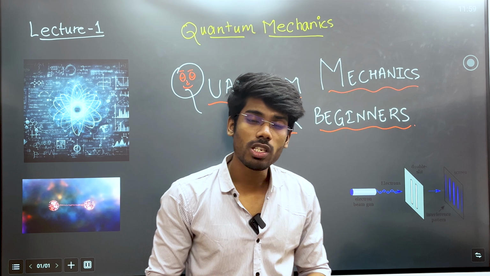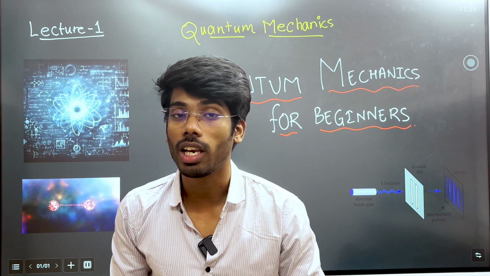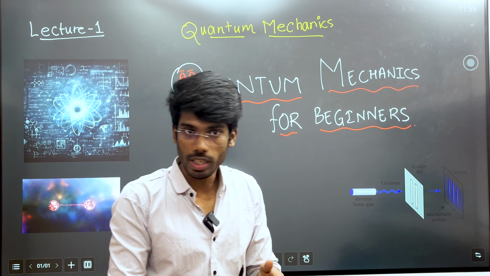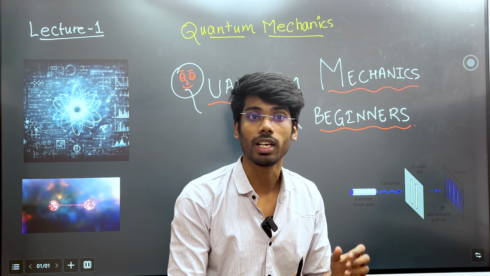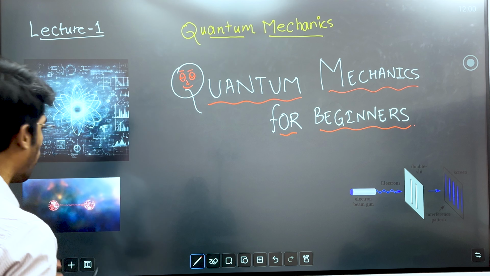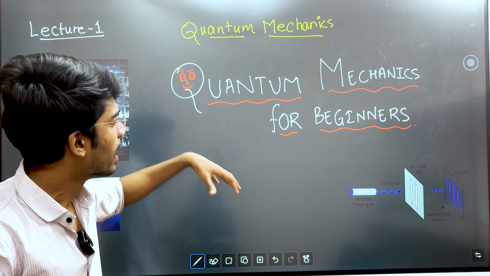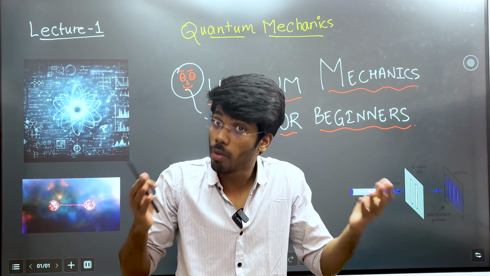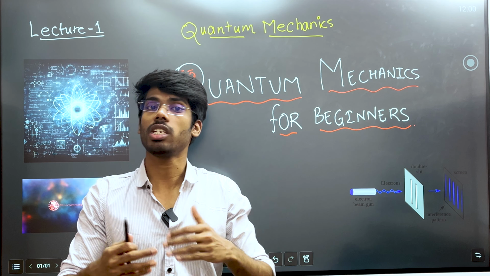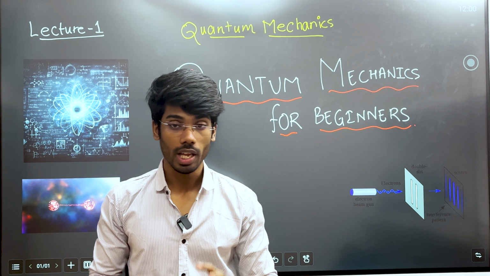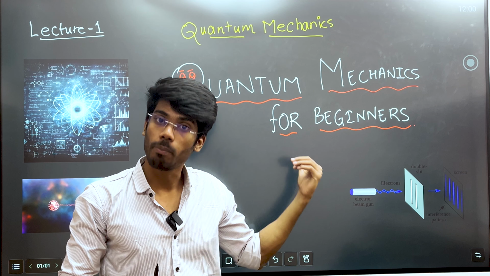Now, what happens when we study quantum mechanics? Basically, it is the behavior of particles at the atomic level. When we go to the atomic level, the physics which we see around us, classical physics, can't explain the behavior of atomic particles, right? When we throw subatomic particles toward a wall, it strikes the wall, and there are probabilities that it can go through that wall. But in reality, at the macroscopic level, not micro, particles do not go across this wall, right?